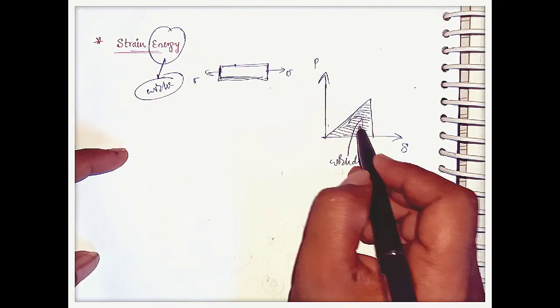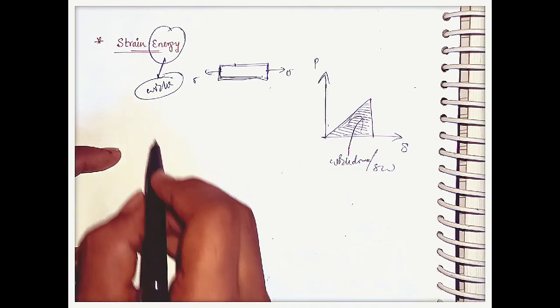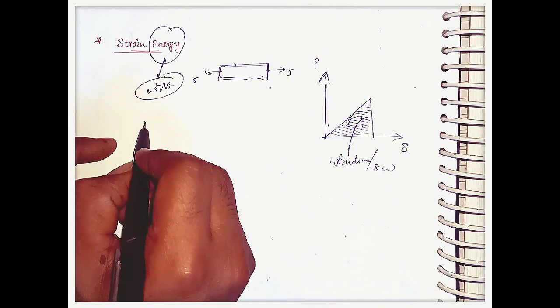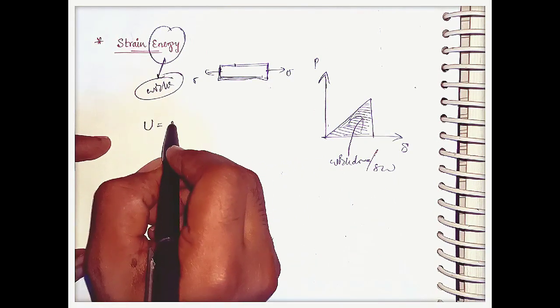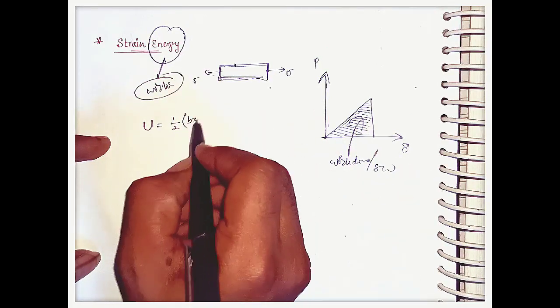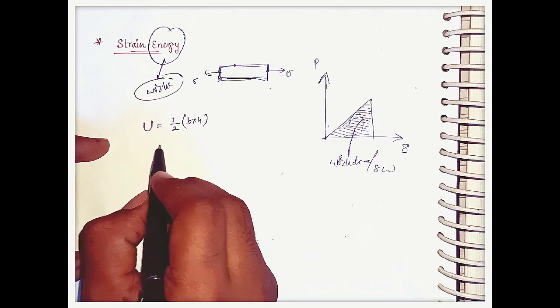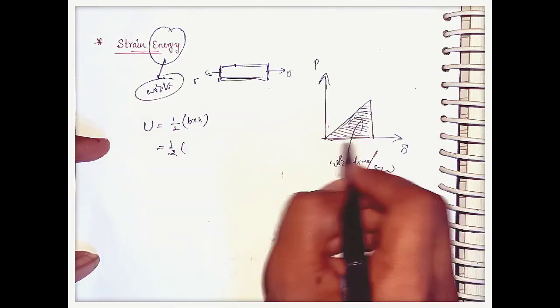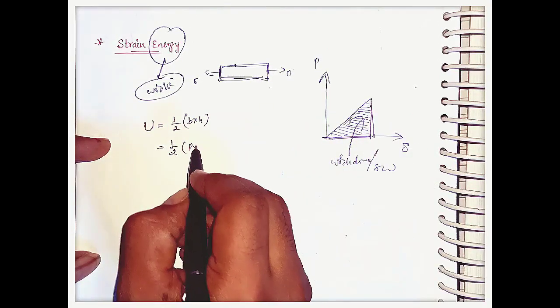This work done is the strain energy, which we indicate with the letter U. It is the area under this curve, a triangle of base into height, where the base is delta and the height is P, that is half P into delta.